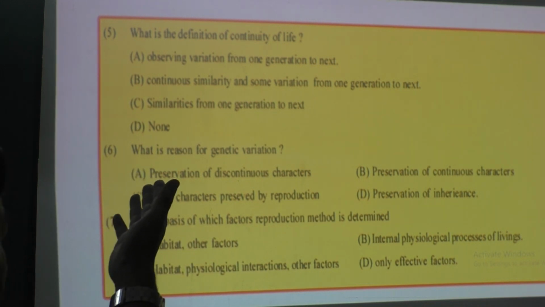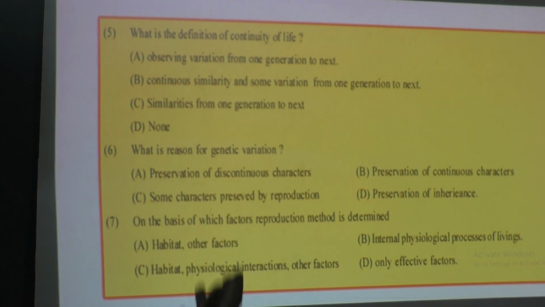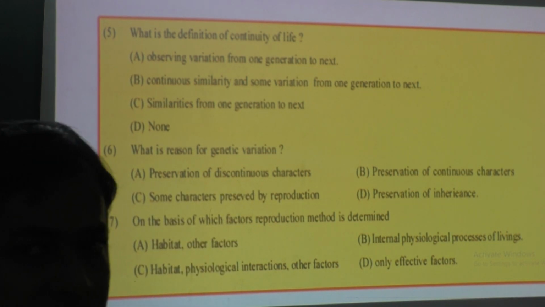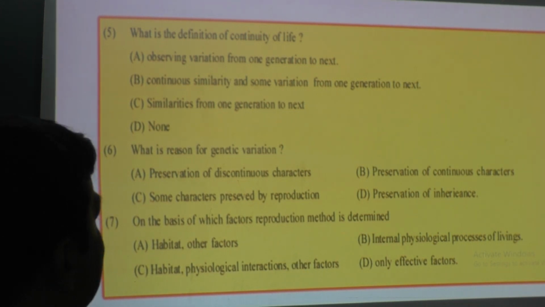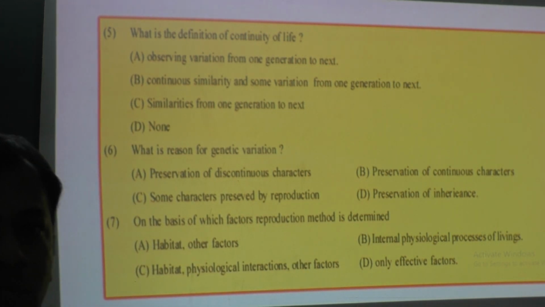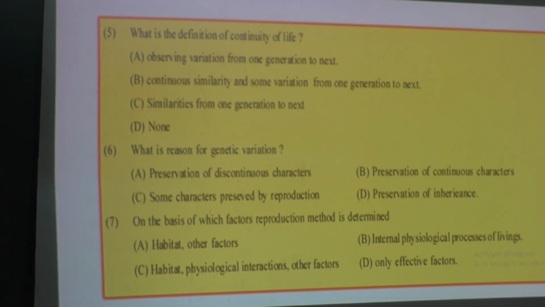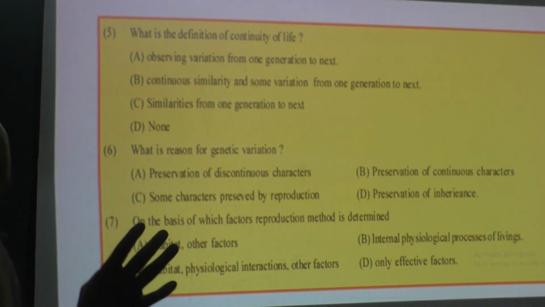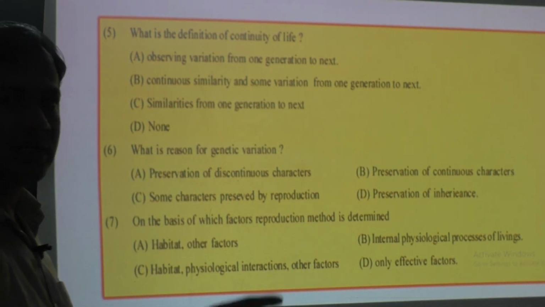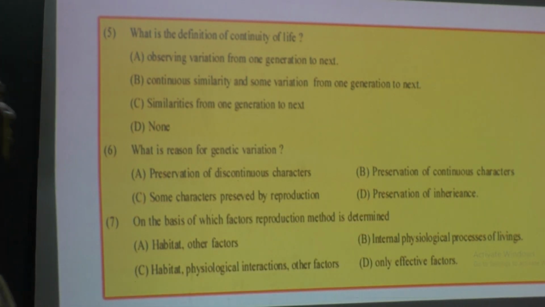See, the first option is observing variation from one generation to next. Continuity means what? Is it observing? No, it is not observing. Continuous similarity and some variation from one generation to next is also not continuous. Similarities from one generation to the next generation is also not continuity. Continuity of life means one organism should become another organism, then only it is correct. So it should be option D, none.